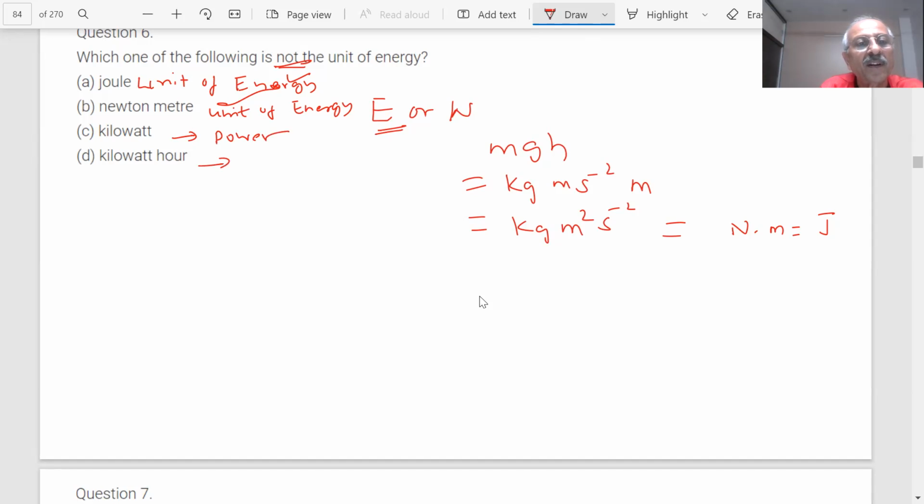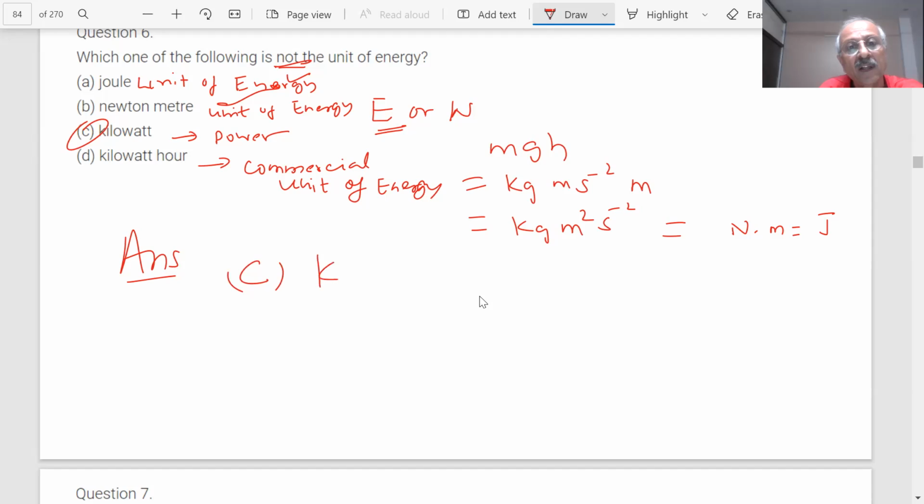And what is this? Kilowatt hour, a unit of energy, the commercial unit of energy, which we told you. Then what answer are we giving? Answer C, kilowatt.